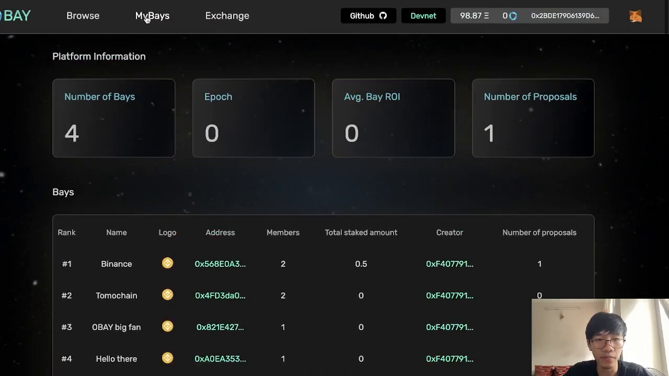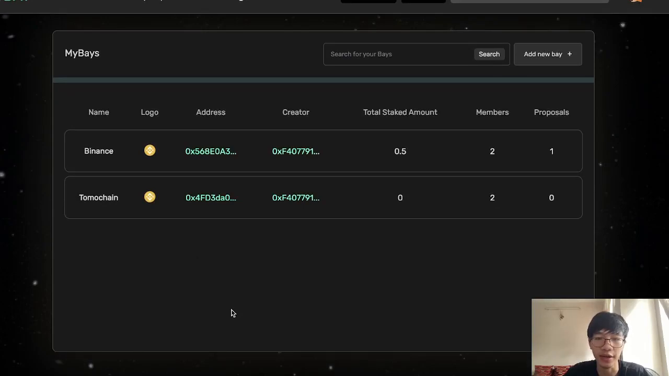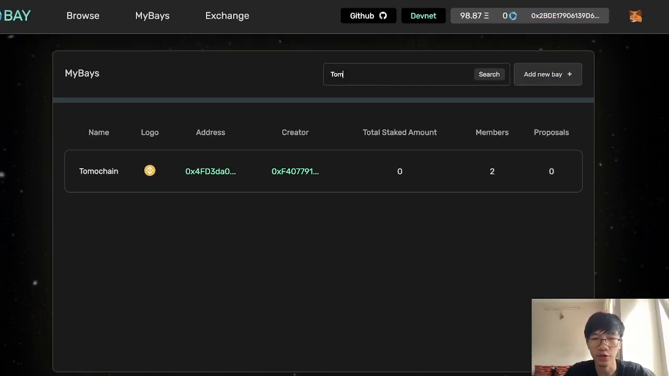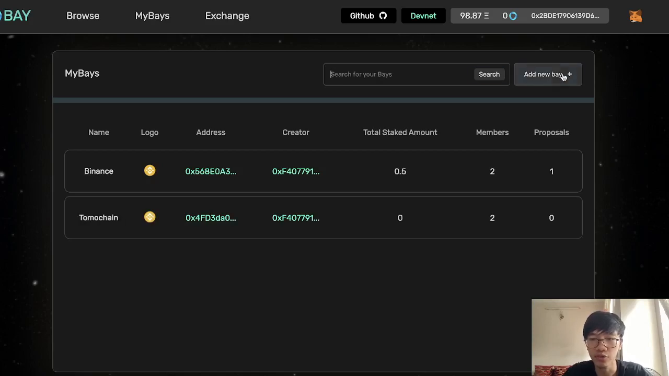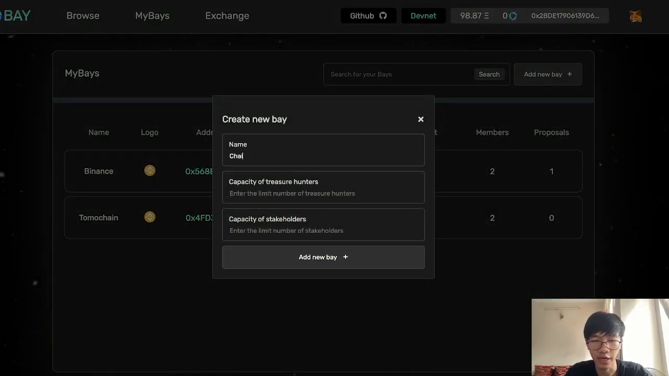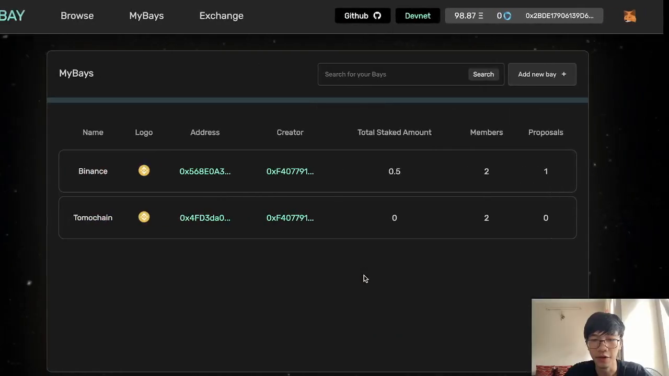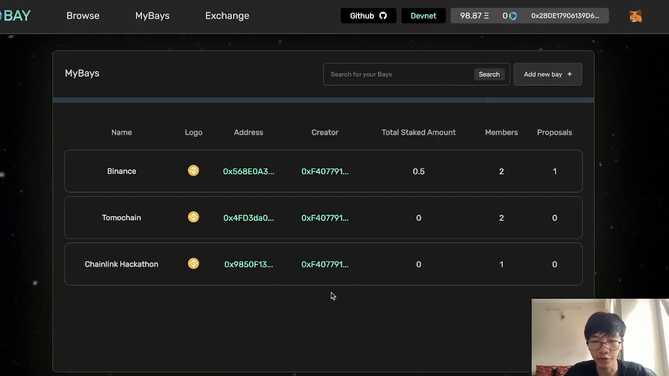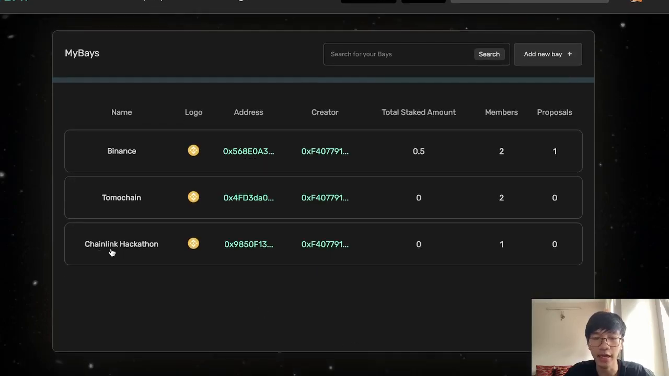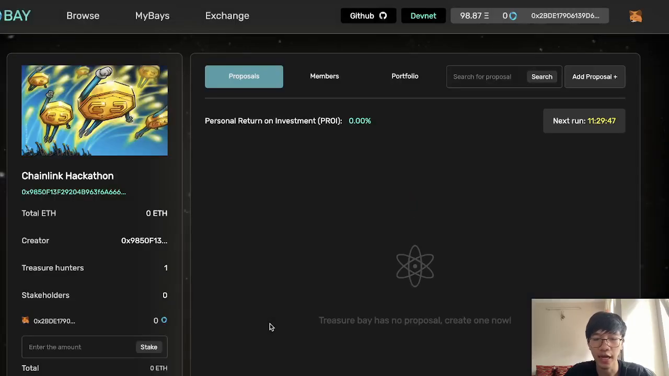So after joining a DAO, my DAO is listed right here, and I can also click on it. I can search for a DAO, and I can also create my own DAO, for example, Chainlink Hackathon. After confirming, a new DAO is created, and you can see right here Chainlink Hackathon. When I click on it, here is the user interface. It has the proposal tab, the members tab, and the portfolio tab.